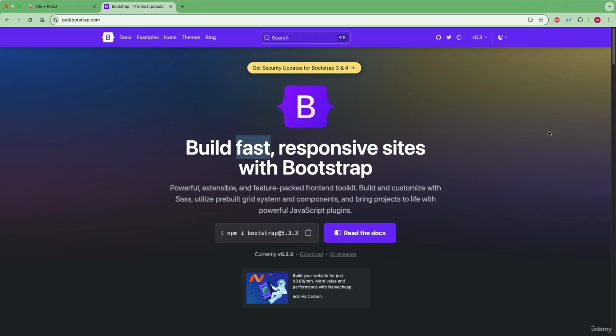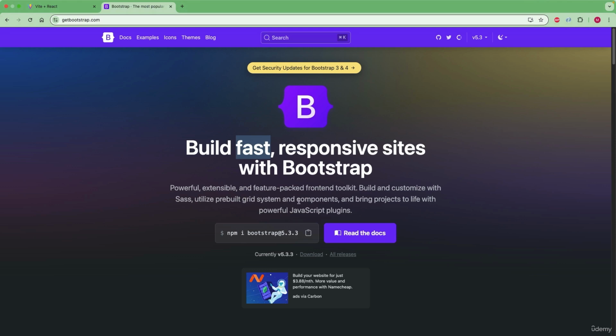I'm not going to teach you everything around Bootstrap because Bootstrap itself is another very big concept. The plan is I'll show you how to use this Bootstrap framework inside your React application by showing you some demos. In the same process, I'm also going to teach you basics around Bootstrap. In case you want to learn more about Bootstrap, my humble request is to enroll into a course that focuses on Bootstrap alone, or you can always read the official documentation from this website. To use this framework inside our React application, we need to run this command: npm i bootstrap.